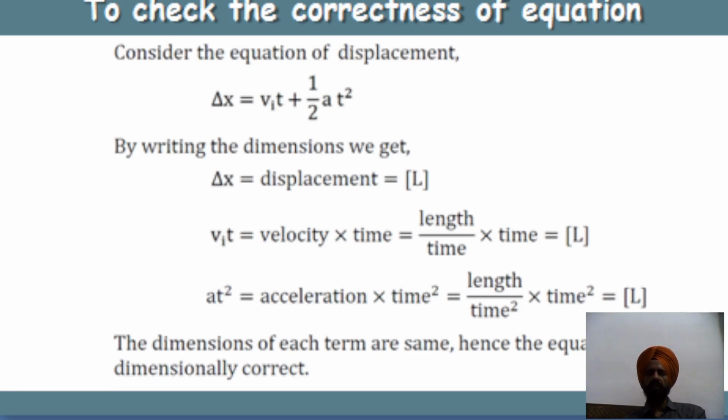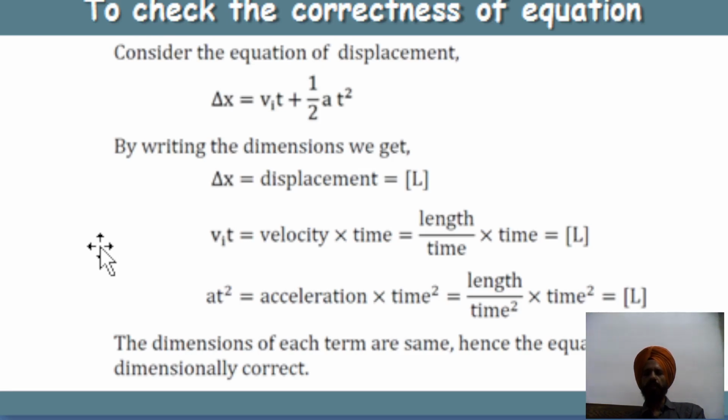We consider a simple example, a simple equation, which is the equation of displacement. It is given as delta x equals V i t plus 1 by 2 a t square, and we write the dimensions for both sides. Delta x is the displacement, so for displacement its dimension is L.